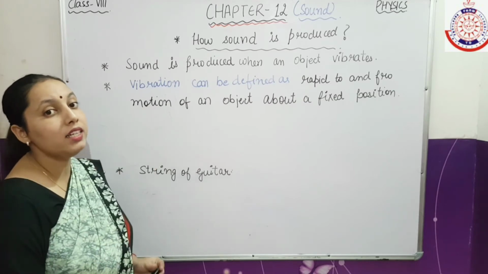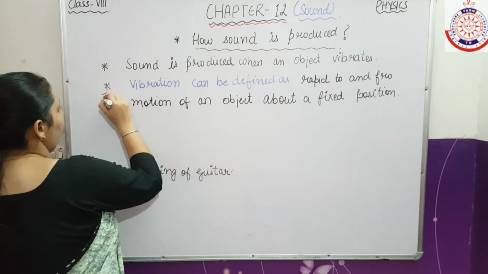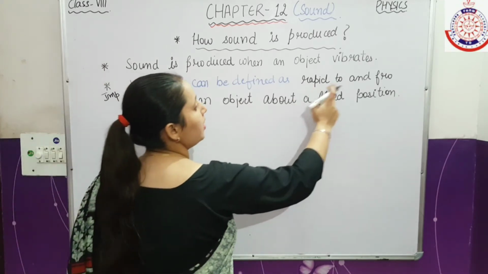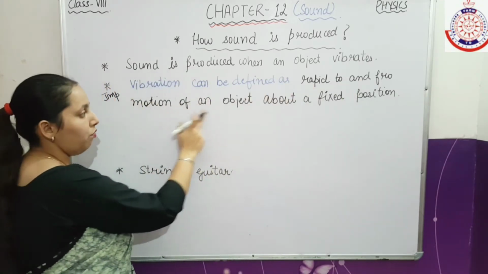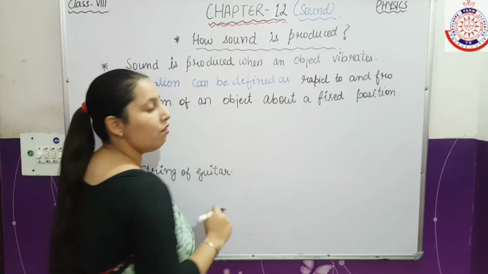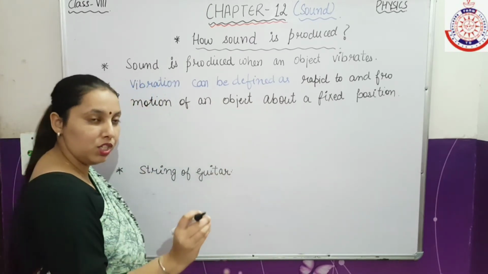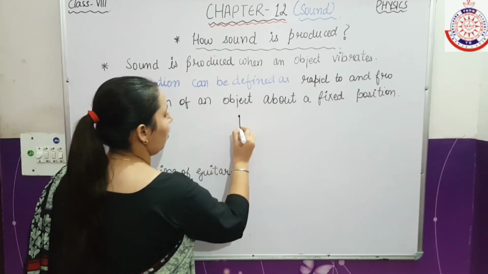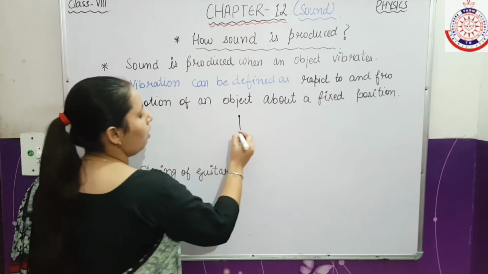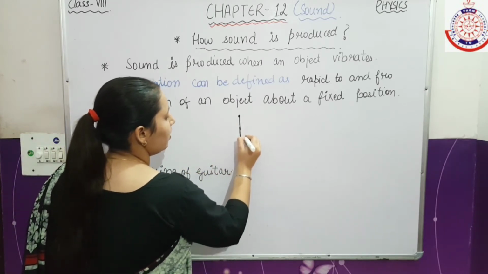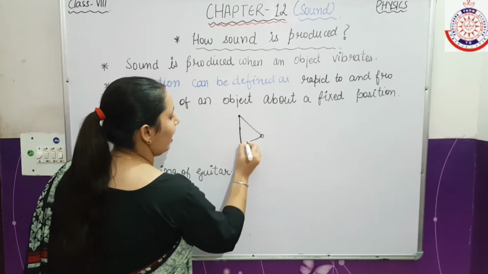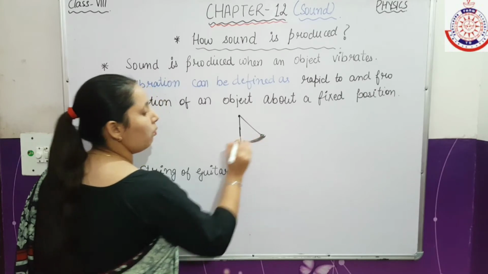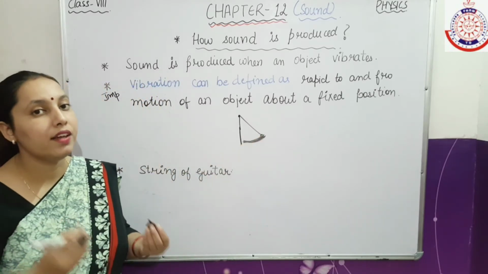How can you define vibration? This is very important. Vibration can be defined as rapid to and fro motion of an object about a fixed position. A to and fro motion of an object along a fixed position, like this, for example. This rapid to and fro motion means like this. To and fro, to and fro, to and fro, the motion is very rapid.